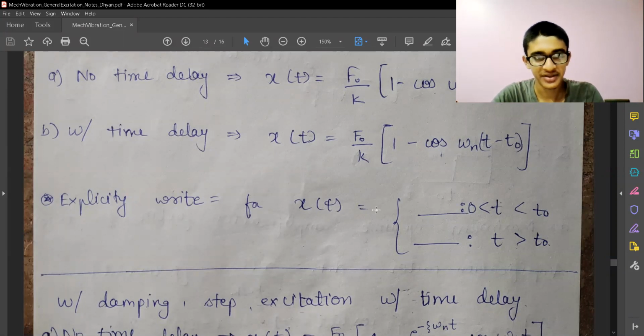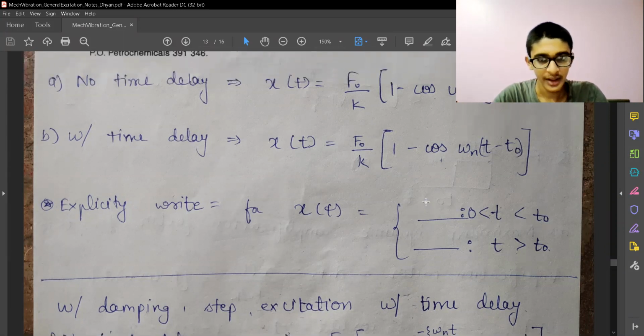If we had an impulse earlier, the response to that impulse will be written in the first part. And if the system was in steady state vibration, such a response will be added. If the system was not vibrating, it was idle, then the response over here will be zero. And when t is greater than t0, I have applied the step excitation, and then the response is this plus whatever the response was for time 0 to t0.